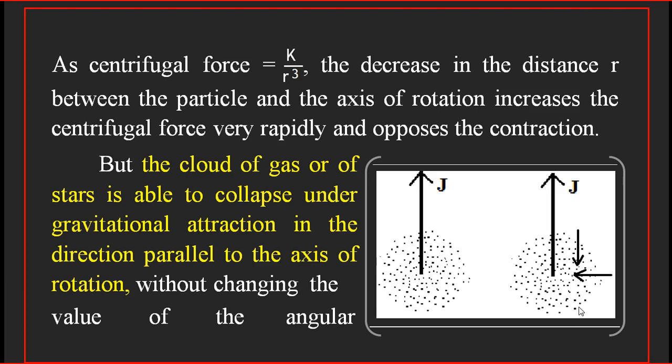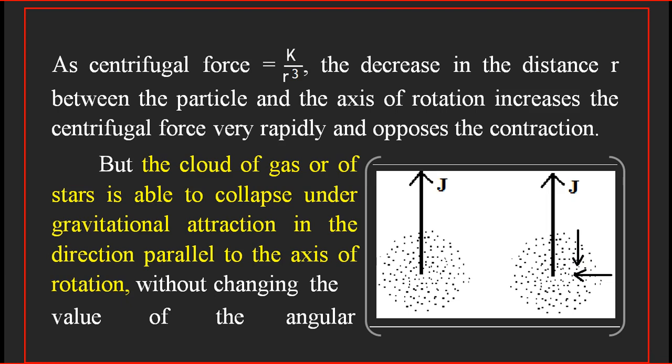The particle contracts in this direction. The distance between the particle and the axis of rotation, that is small r, remains constant. So there is no change in angular momentum. So the contraction of particles in the direction parallel to the axis of rotation is not prevented by the law of conservation of angular momentum. So what will be the resulting case?